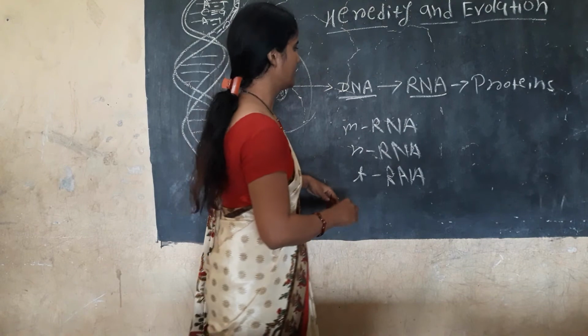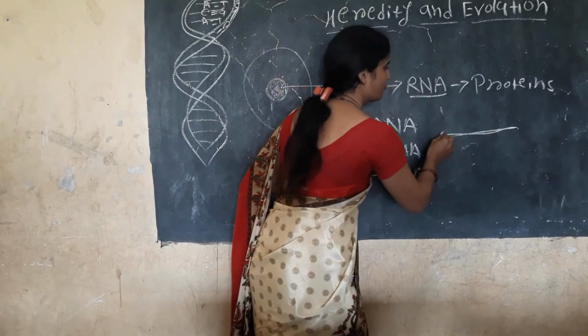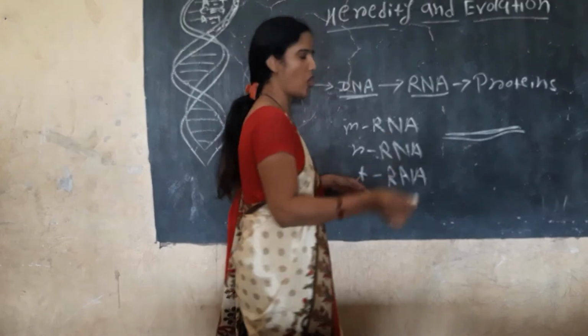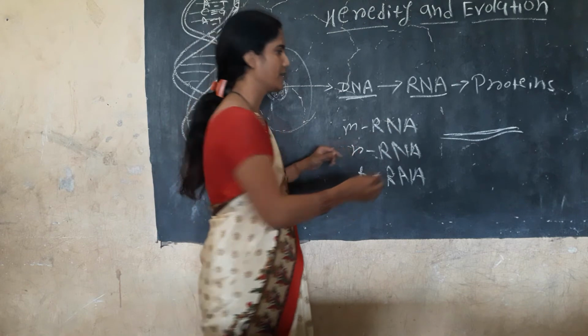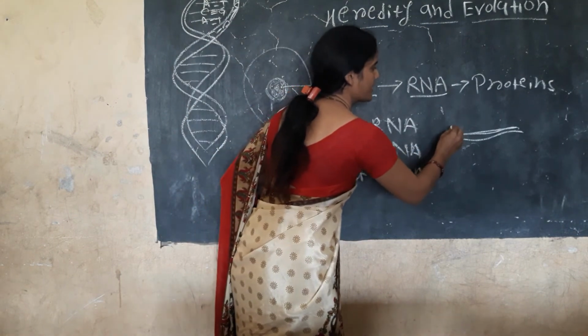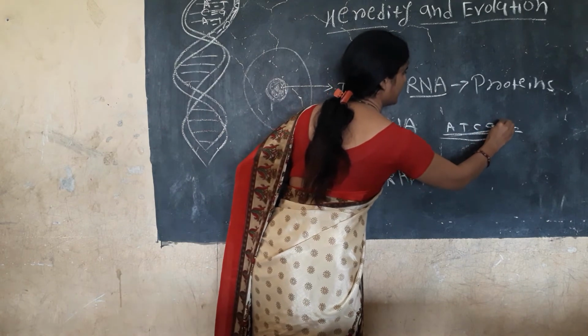Okay, then the mRNA has just the information about the codons. That is the sequence of adenine, thymine, cytosine, guanine, like that.